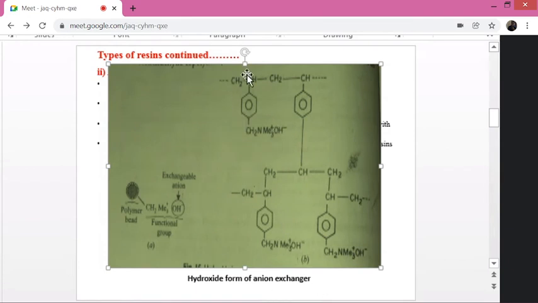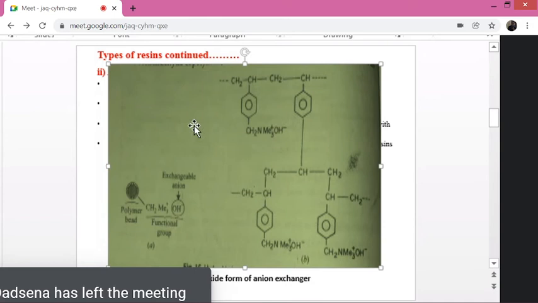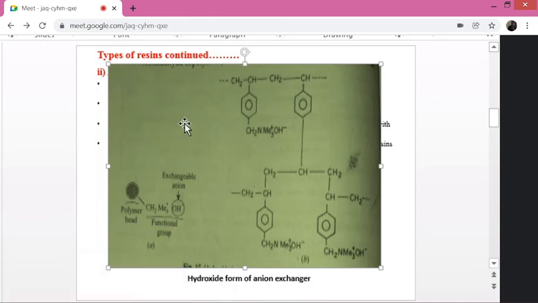The vinyl styrene polymer structure has a trimethyl ammonium group at the end, with the hydroxide ion. In the previous case, the H plus ions are responsible for removal of hardness causing cations, whereas here the OH minus ions are responsible for the exchange of hardness causing anions.